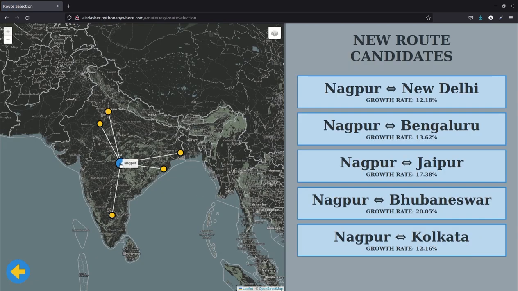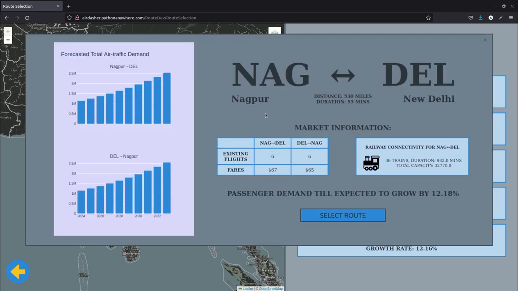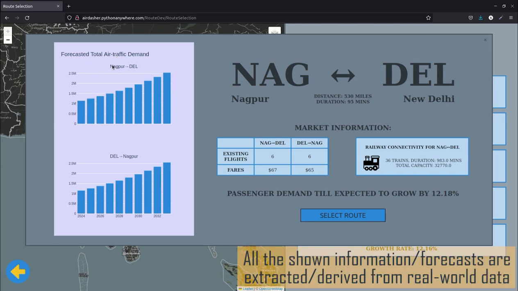For Nagpur, we are provided routes to connect Nagpur to our network. For, let's say, Nagpur to Delhi, we are provided with the forecasted total air traffic demand specifically for the Nagpur to Delhi route, as well as the Delhi to Nagpur route. We're also provided market information, basically the number of existing flights between Nagpur and Delhi, Delhi and Nagpur, and the kind of fares that we see for such flights.